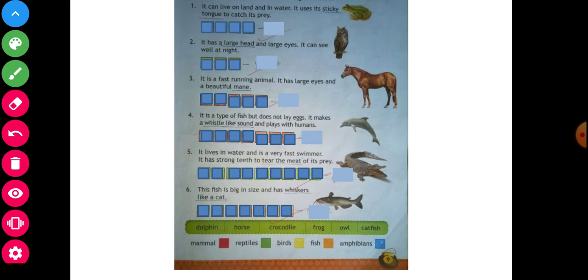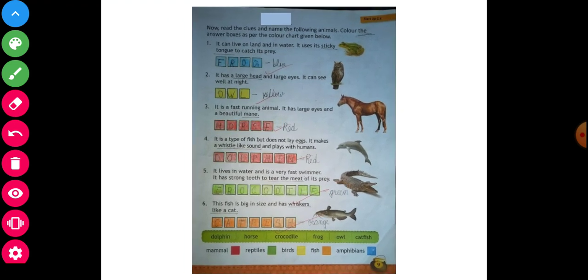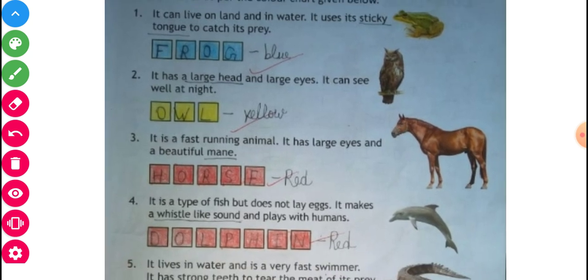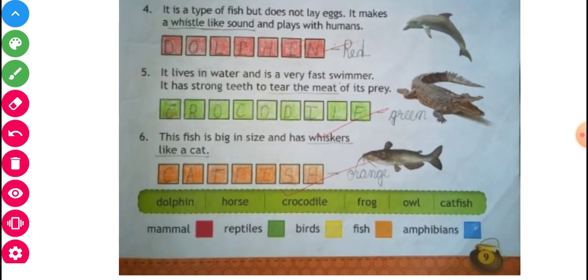Okay, now you will see. I will give the answer also. Next, see and observe. Just like you will see, the answer is here. First, you will write down frog. Second, owl. Third, horse. Fourth is dolphin. Fifth is crocodile. Sixth is catfish.